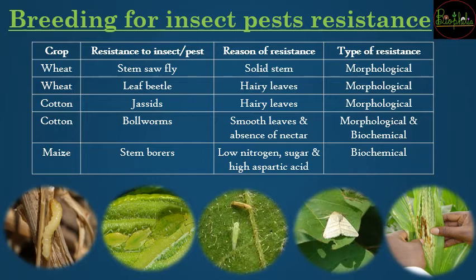So wheat is going to be having actually risk from the stem sawfly. Stem sawfly जो होती है वो wheat के जो stem होते हैं उसमें bore करके the fly actually lives into that और वो धीरे धीरे अंदर से पूरा stem खा जाती है.